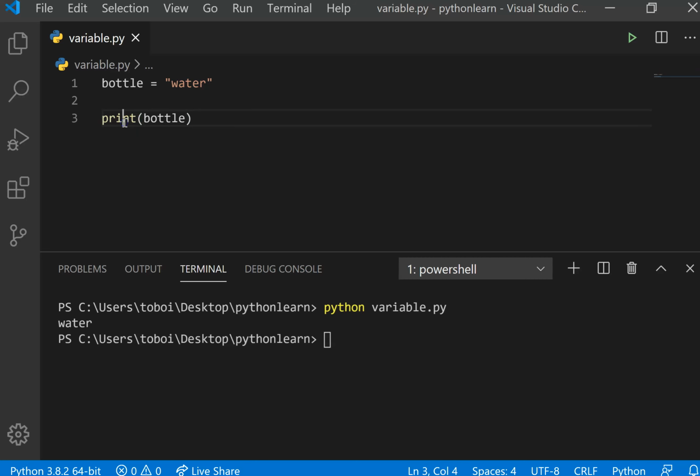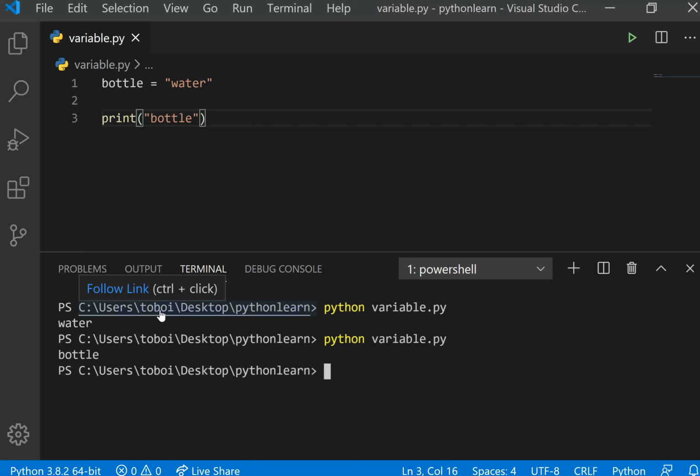Notice that when I did print bottle, I wasn't putting a quote inside. So the difference this makes is that when I put this quote, this becomes a string. If I just wanted to print bottle straight up, I'm going to do python variable.py. It's just going to print bottle.